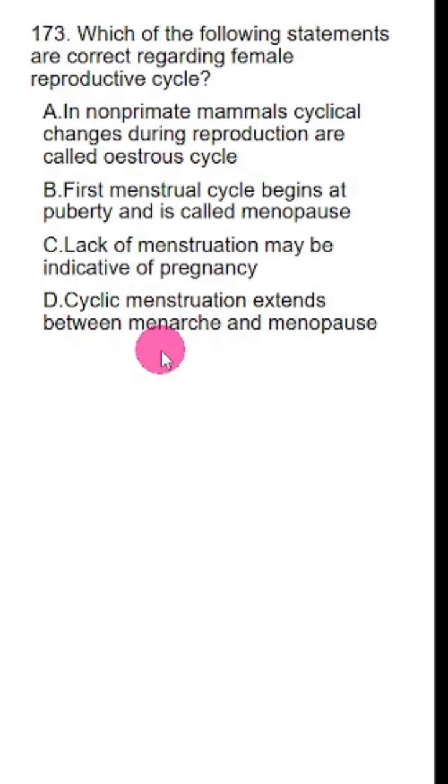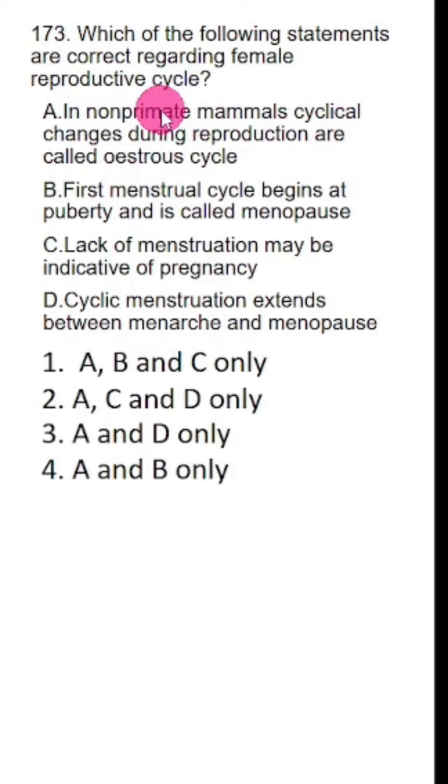So there are 4 different statements. Which of the following statements are correct regarding female reproductive cycle? In non-primate mammals, cyclic changes during reproduction are called estrous cycle. Now, in case you don't know this point, just check the options. A is in every option. That means this is a correct statement.